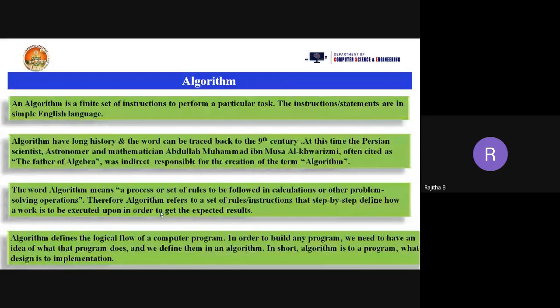Okay. So in order to build any program, we need to have an idea of what that program does, and we define them in an algorithm. So we need to write the solution using the algorithm. In short words, algorithm is to a program what design is to implementation. Means what is an algorithm? What program consists of? How to implement the program? So what is the design? That is an algorithm. So design is simply you can call it an algorithm, and you are going to implement that algorithm using the programming part. So this is about the algorithm.